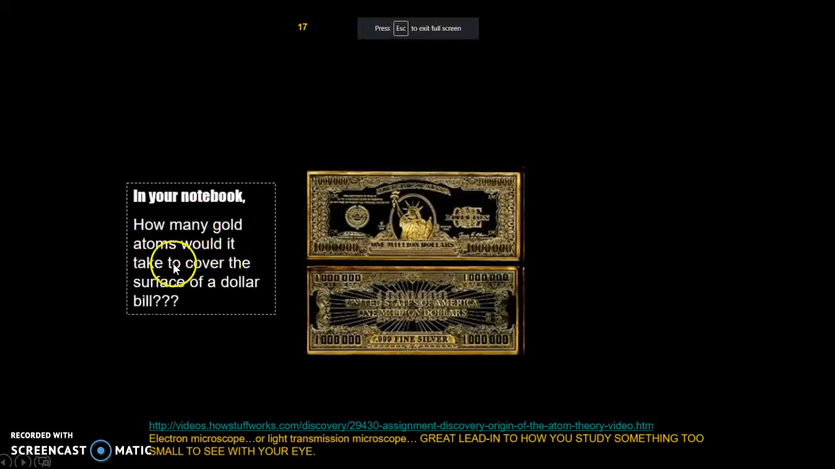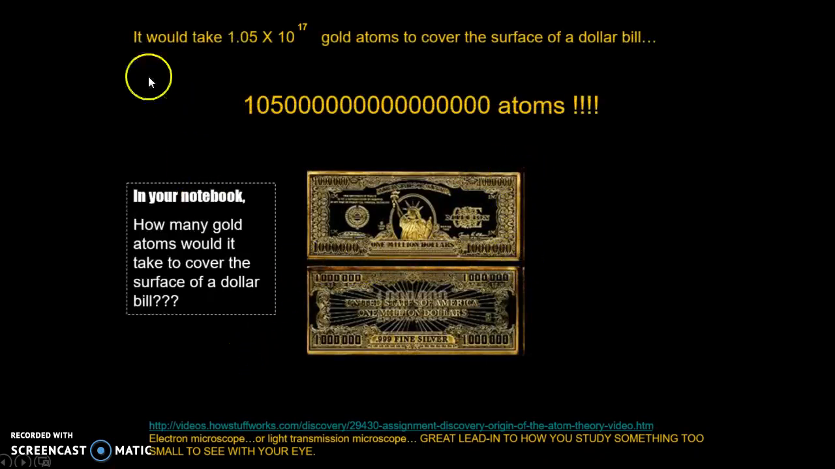How many gold atoms would it take to cover the surface of a dollar bill? Believe it or not, it would take 1 times 10 to the 17 gold atoms to perfectly cover the surface of a dollar bill. Look how many atoms it would take. That's how small atoms are. You can fit this many atoms on the surface of a dollar bill. These things are tiny.